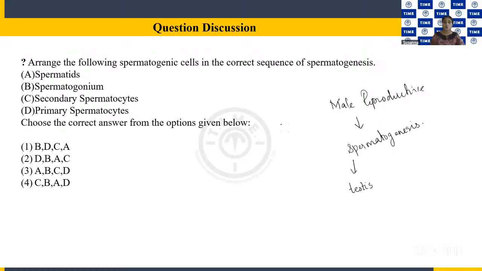We have spermatogenesis happening in the seminiferous tubules of the testis.